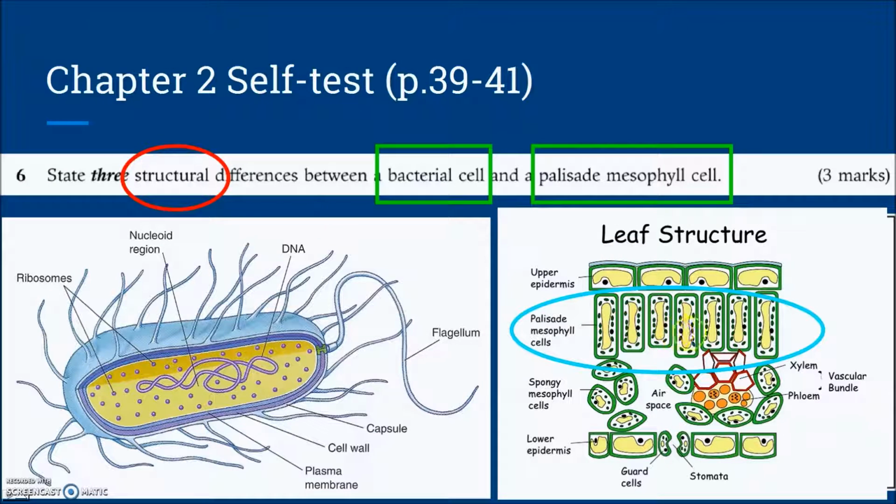The concept is that it can receive the sunlight easily, 好容易照到太陽光, and then carry out photosynthesis. So the palisade mesophyll cells are responsible for photosynthesis and producing food. Any special structures in these cells are the key point for this question.